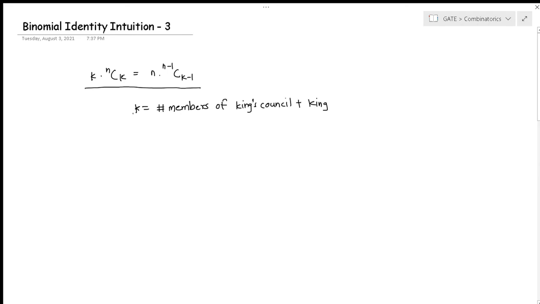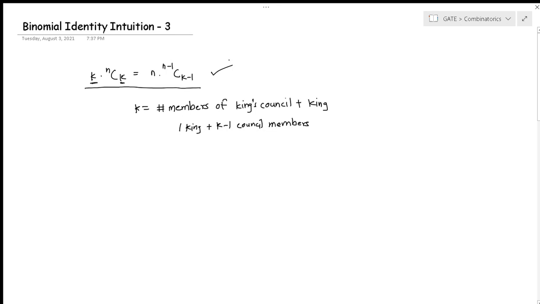See here, the importance of the number k is very high. So what I thought of is that k is equal to the number of members of the king's council plus the king. So there is one king plus k minus 1 council members. Now, let me tell you how we can relate this to the identity.